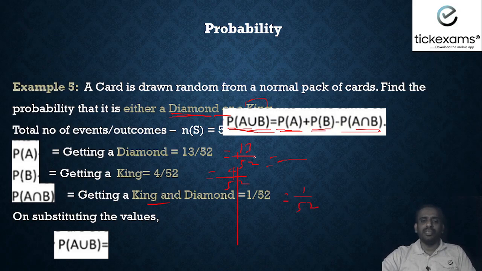So what we will do now is simply substitute the values. Probability of A, 13 by 52, plus probability of B, 4 by 52, minus probability of A intersection B, that is the common one, 1 by 52. So 52 is the base for us. 13 plus 4, 17, minus 1, 16. So 16 by 52 is the answer. So this goes 4 times. 4 4s are 16. 4 13s are 52. So the answer is 4 by 13. The probability that it is either a diamond or a king is 4 by 13.